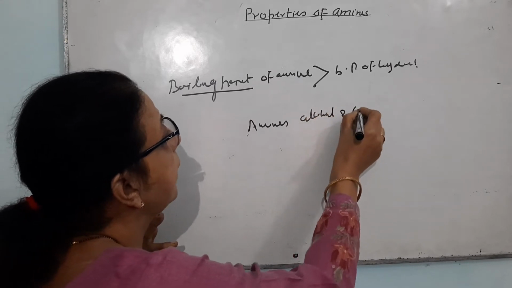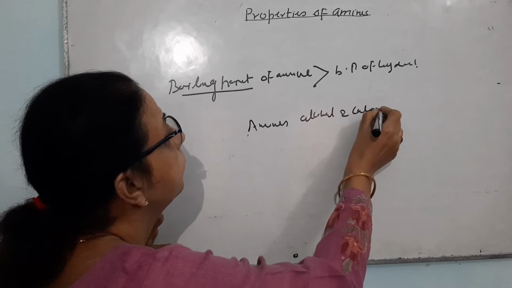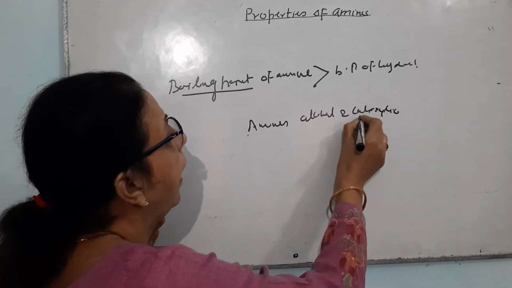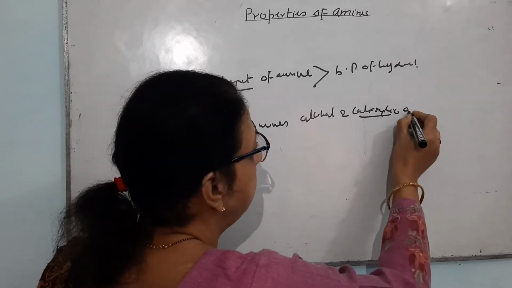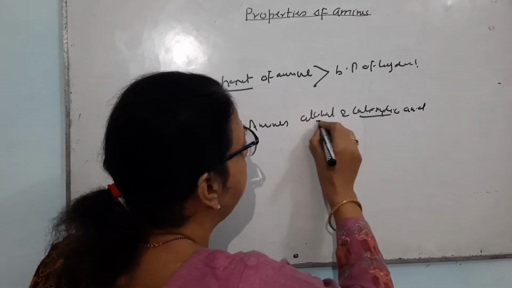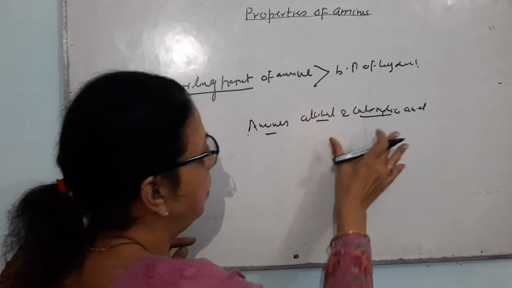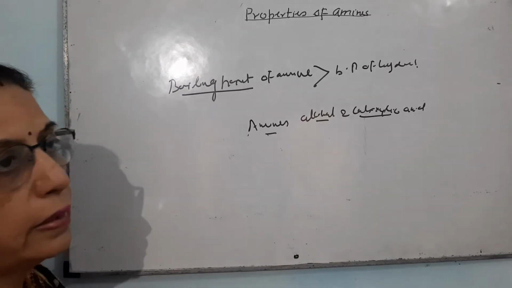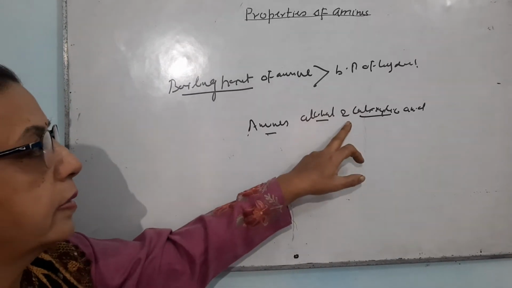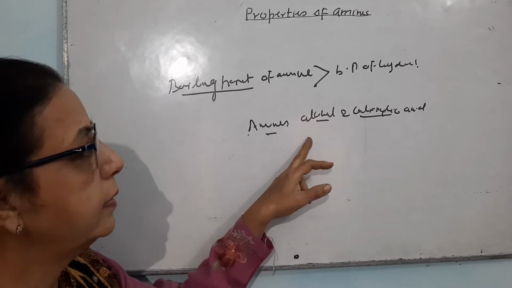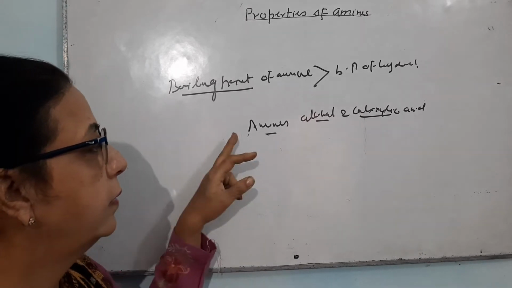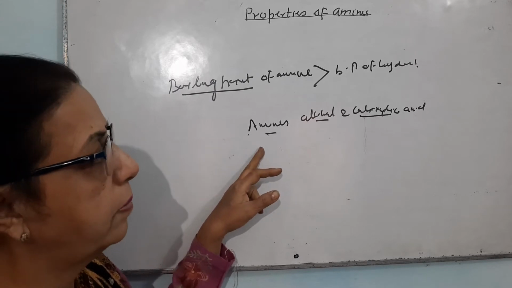and carboxylic acid, the carboxylic acids are having maximum boiling point, then the boiling point of alcohol, then amines. All the three are polar in nature, but carboxylic acid is having two oxygens, alcohol is having one oxygen, and there is no oxygen present in amines.